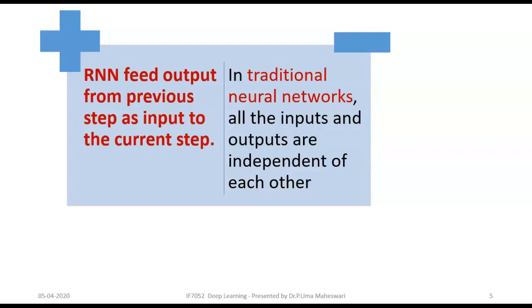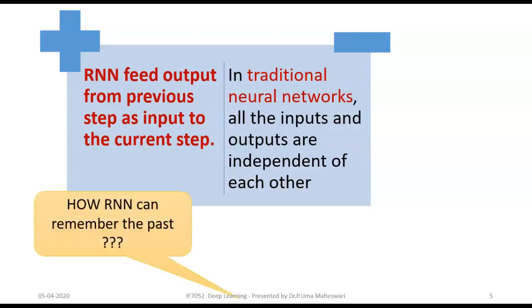But whereas in RNN, the output from the previous step is taken as input to the current step, as I told. In such a way, RNN takes the past occurrence also, so that the elements in the sequence depend on each other. How does this happen? How can RNN remember the past? That means how RNN takes up the output of the previous element at every stage.